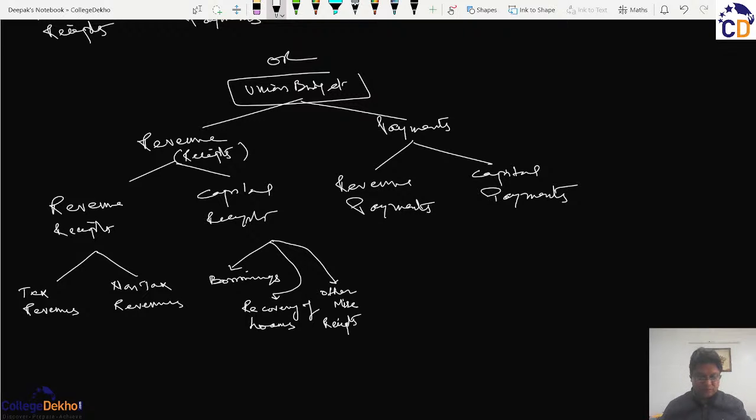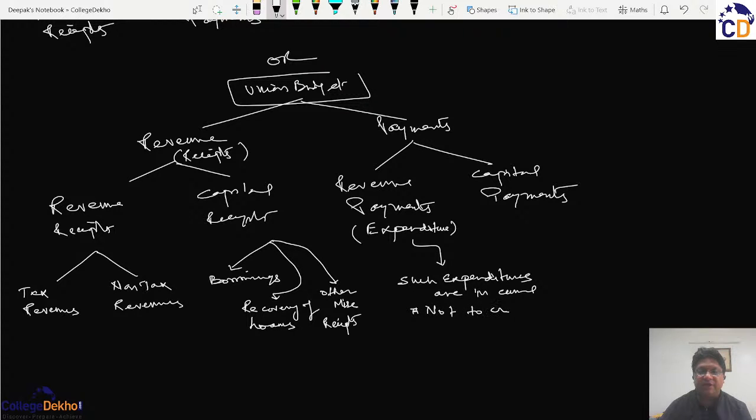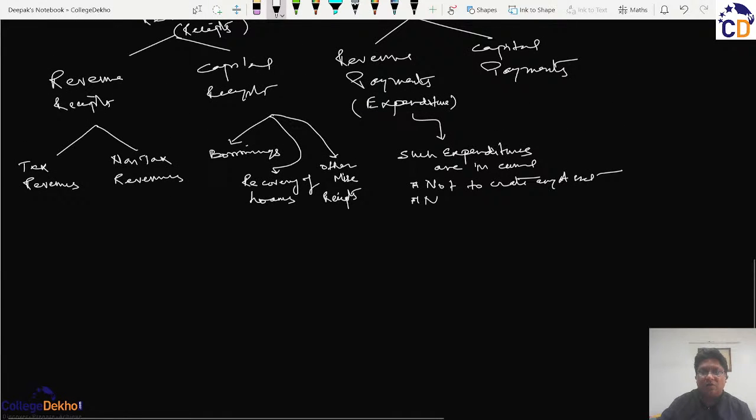So this revenue expenditure, also the payments also known as expenditure, they are primarily that such expenditures are incurred not to create any asset, and not to write off any liability. So this is the basic difference.